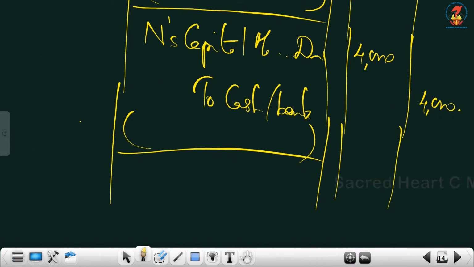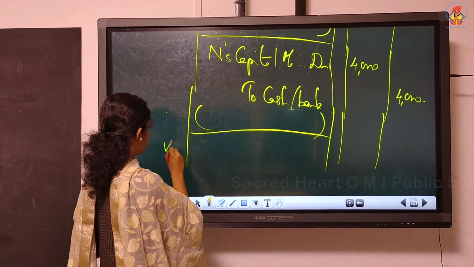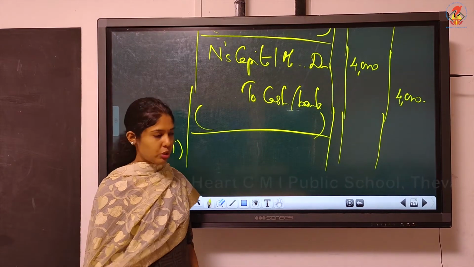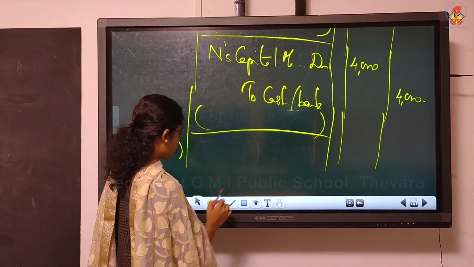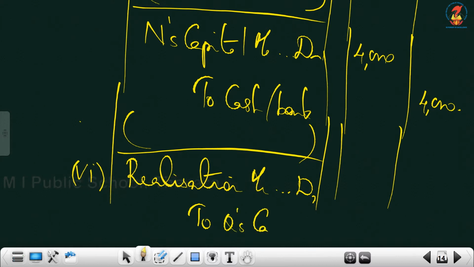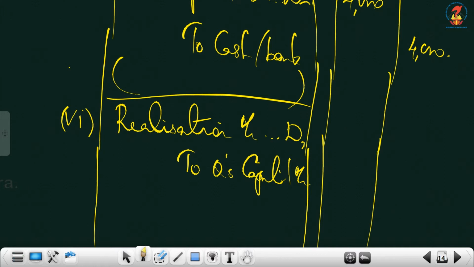The next is the sixth one. Q, a partner, was to be allowed a remuneration of 18,000. Immediately you write the entry. Then you move on to the next sentence. Realization account debit to Q's capital account. Remuneration is 18,000.